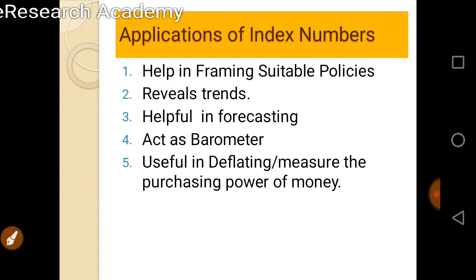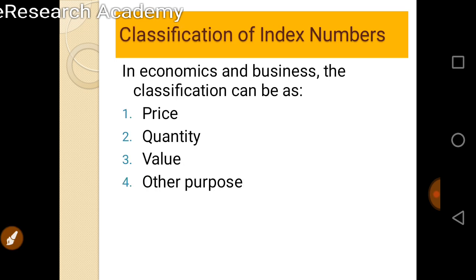Next, if you classify the index number, there can be four types. The first is price, the second is quantity, the third is value, and the fourth is any other specific purpose. These are the classifications of the index number on the basis of price, on the basis of quantity, on the basis of value, and on the basis of any specific purpose, right?